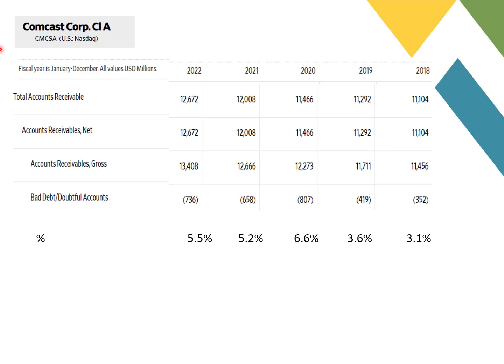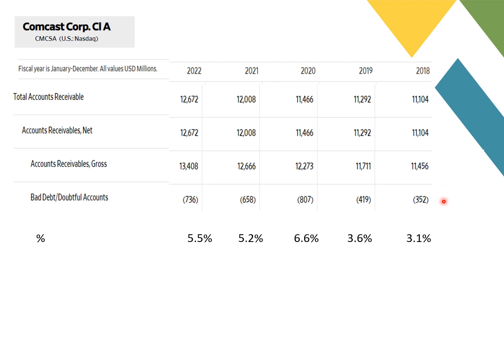The uncollectible account expense can be very material for businesses. And here's an example of Comcast, a telecom provider. What you see here is an excerpt of Comcast's balance sheet and specifically the accounts receivable and the bad debt allowance and doubtful accounts allowance for the years 2018 through 2022. For instance, in 2018, Comcast had a gross accounts receivable, meaning before deducting the allowance, of $11,456 million. Comcast also recorded an allowance for uncollectible or doubtful accounts of $352 million.